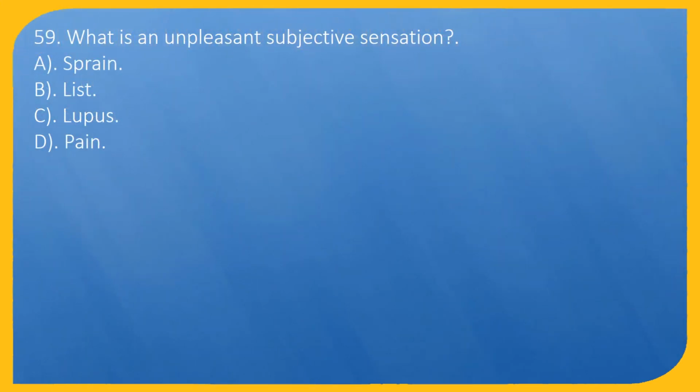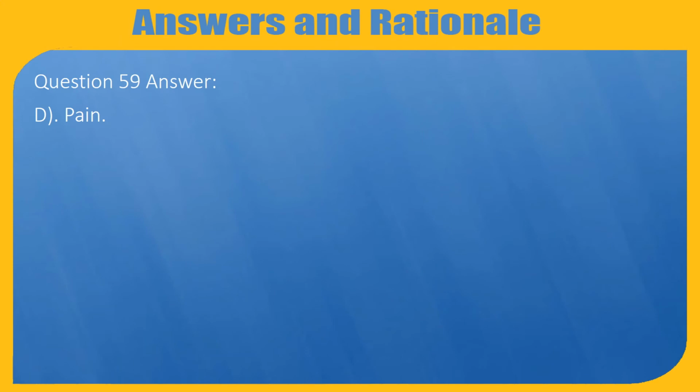Question 59. What is an unpleasant subjective sensation? A. Sprain. B. List. C. Lupus. D. Pain. Question 59. Answer: D. Pain.